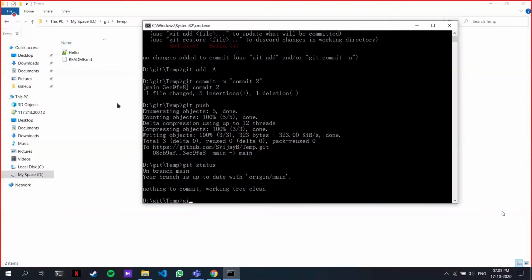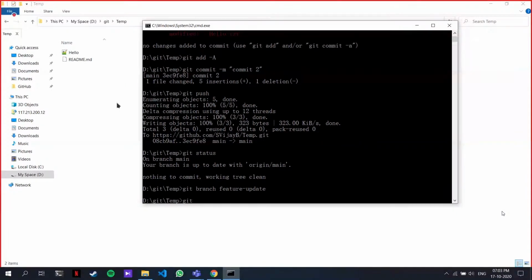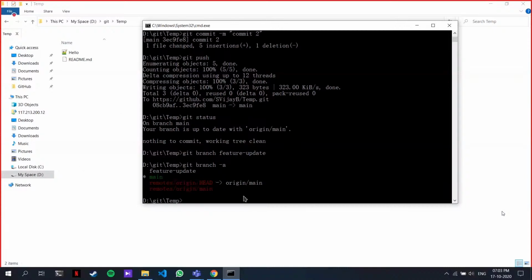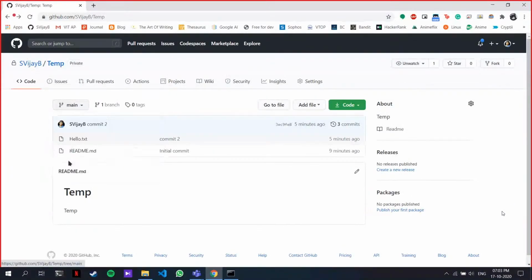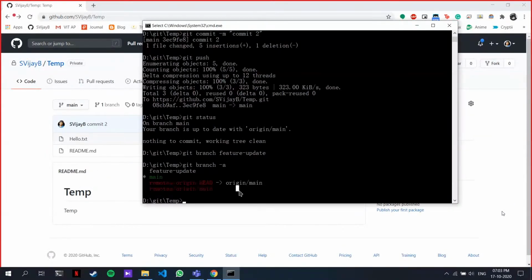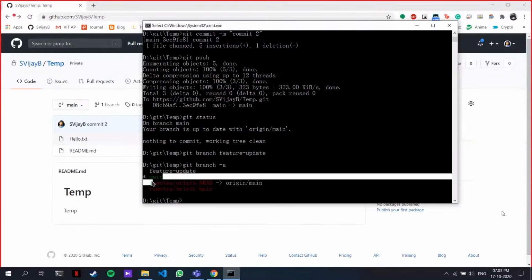So the command for that is git branch and then your branch name. So suppose I'm going to create a branch called feature update. Now if I type git branch -a, you can see all the branches I have right now. I have this one main branch here. These 2 remote branches are the branches present in the cloud. This main branch is the branch present in the cloud, and this is the main branch on my local system.